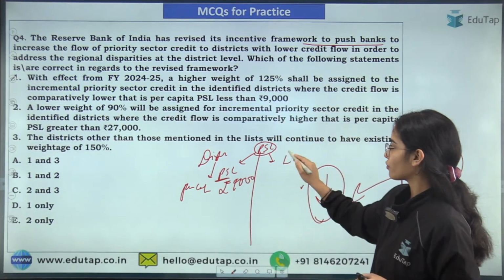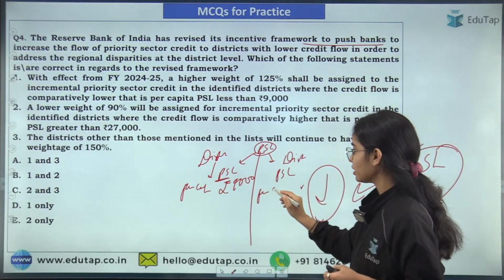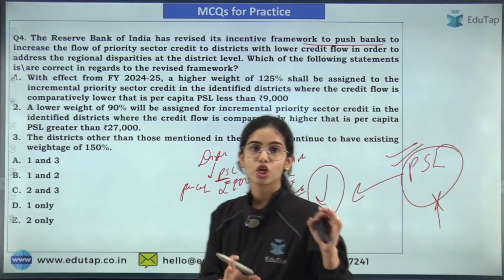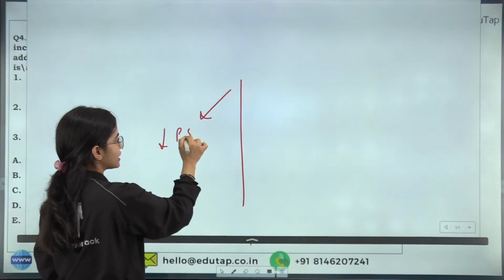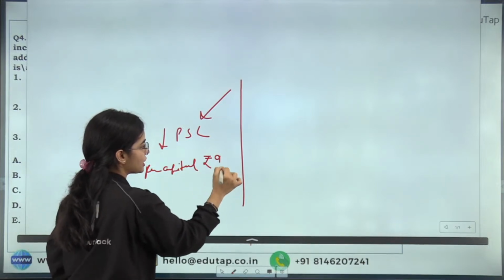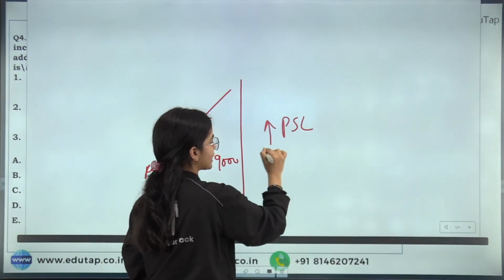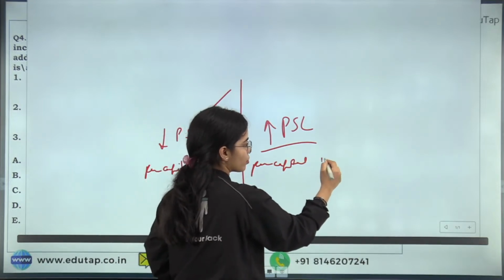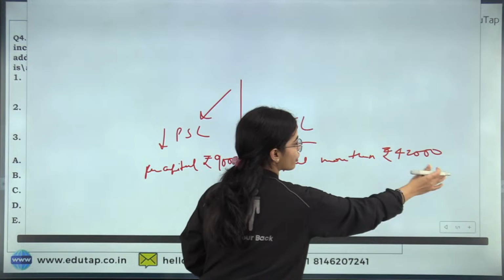And the other list are of the districts that are having too much of the priority sector lending, that is per capita greater than rupees 42,000. So there are 2 lists that have been made. One list are of the districts that are having less of the priority sector lending, that is per capita priority sector lending in these districts are less than rupees 9,000. The other category of districts are the ones that are having too much of the priority sector lending. So they are having per capita of the priority sector lending of more than rupees 42,000. So they are having too much of the priority sector lending.